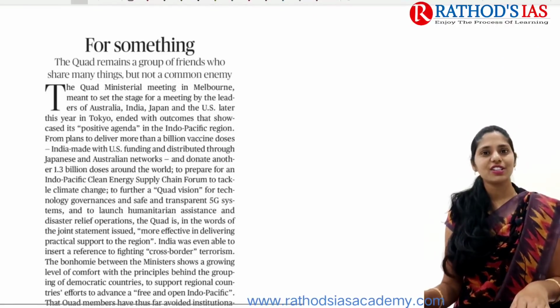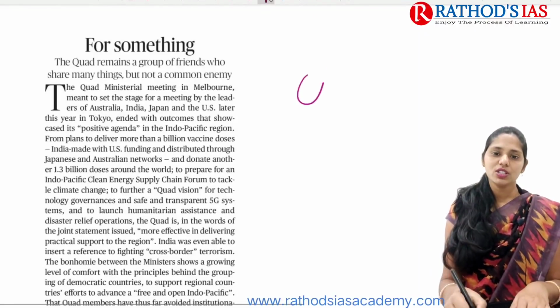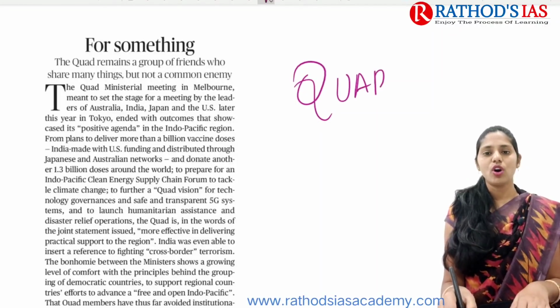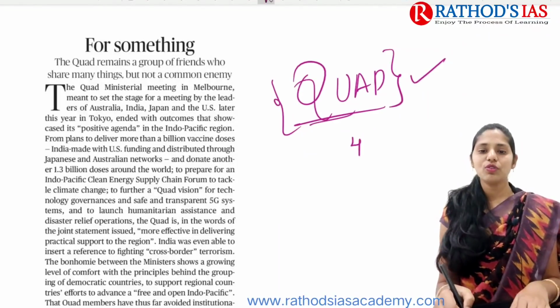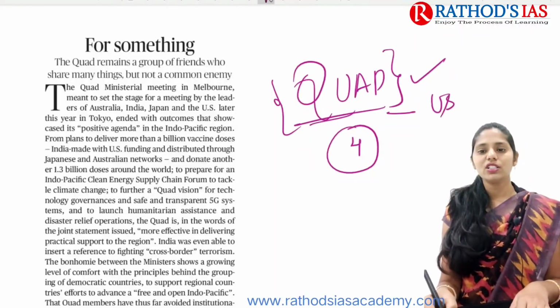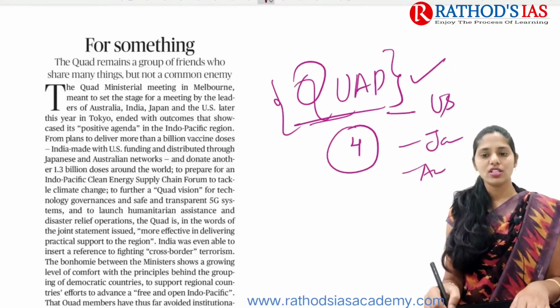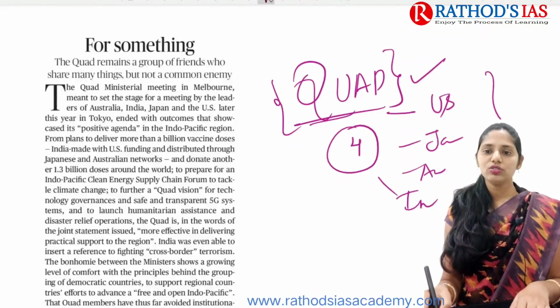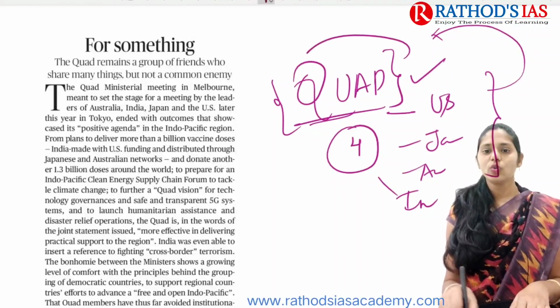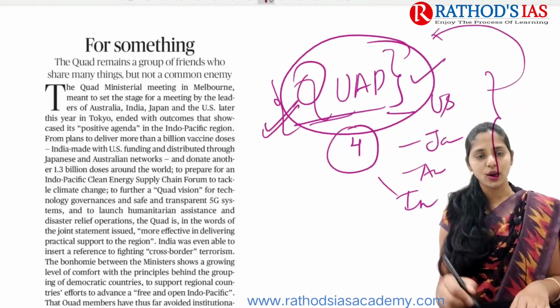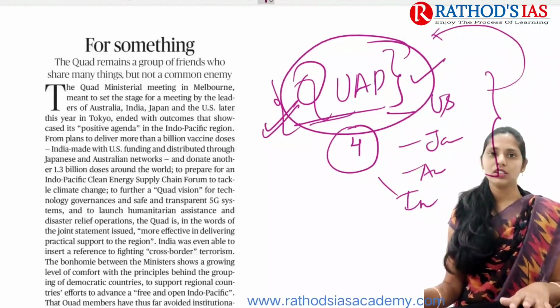And now let us see the next topic. This article is especially talking about the Quad. Quad mainly stands for Quadrilateral Security Dialogue. It is between 4 countries, as you already know: the US, Japan, Australia and India. These are the 4 Indo-Pacific nations. They came together and formed this Quad. So now let us try to see this topic.